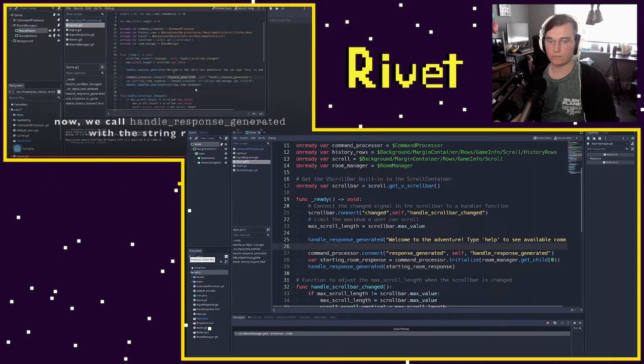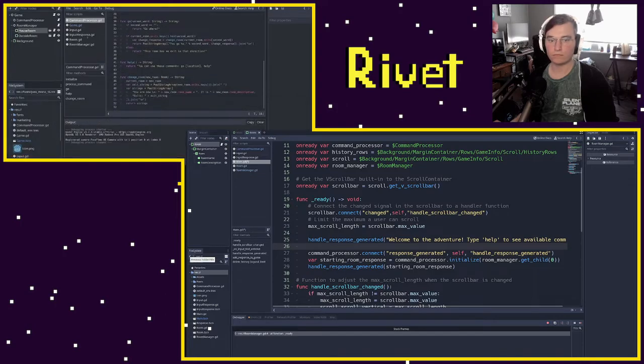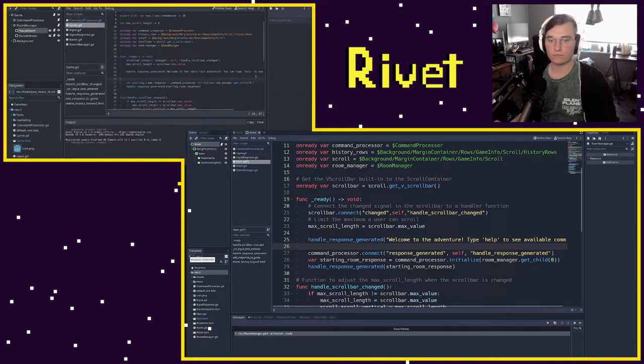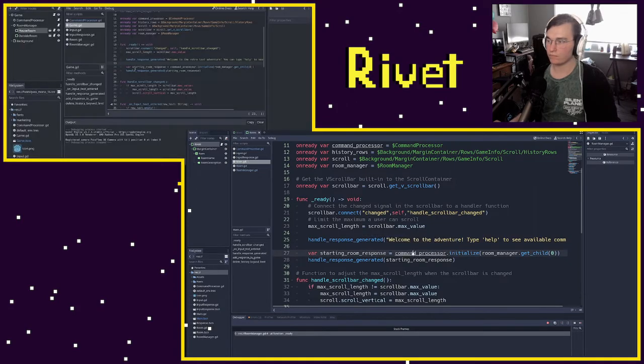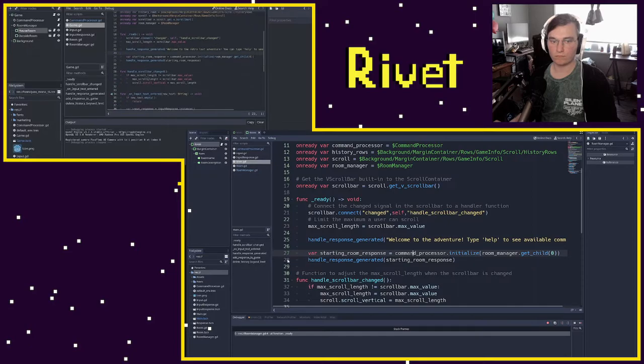And we don't have this response generated signal anymore. We took it away because we're not using it. So we can actually get rid of this connect line. Handle response generated is kind of not the right word here because this is a past tense action, but we want it to be more imperative now because it's a function we're calling to do something. It's not handling a signal that was called.